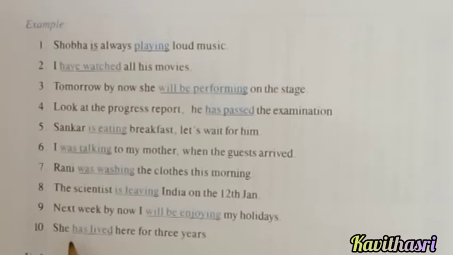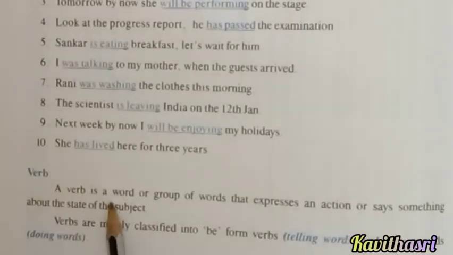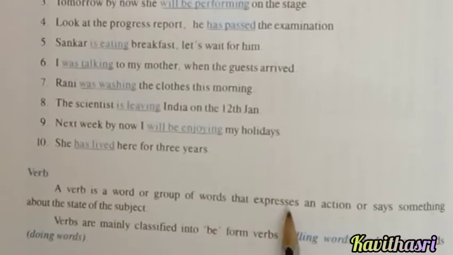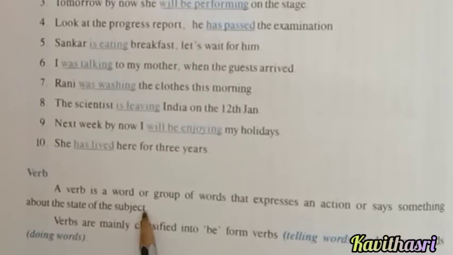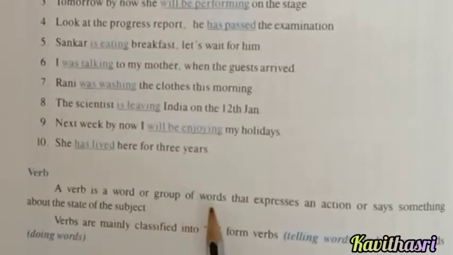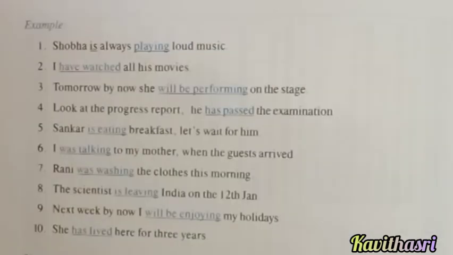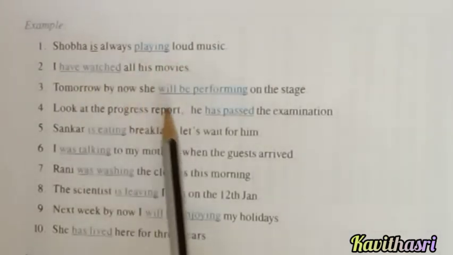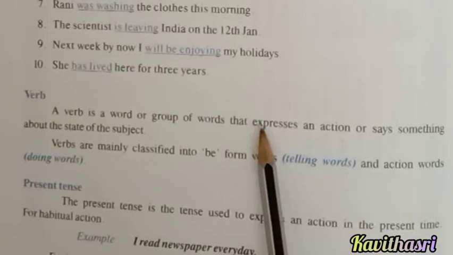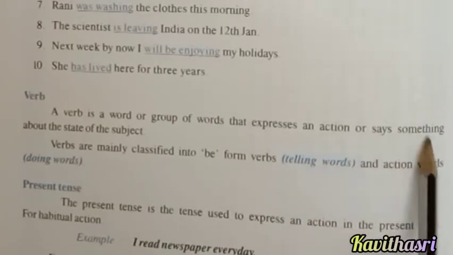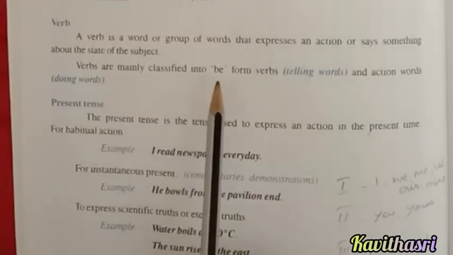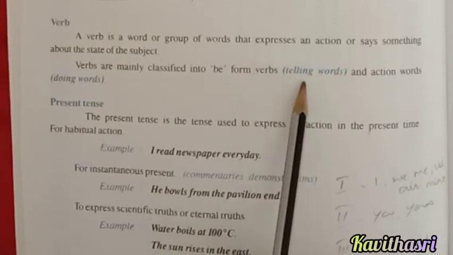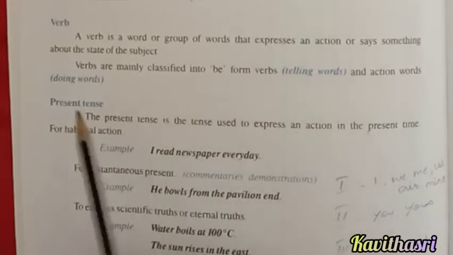What is the verb here? Has lived. So the verb is a word or group of words that expresses an action or says something about the state of the subject. We all know that all the action words are called verbs, isn't it? Here there is playing, have watched, will be performing, has passed. All these words or groups of words express an action or say something about the state of the subject, isn't it?